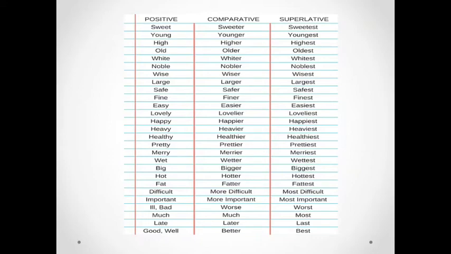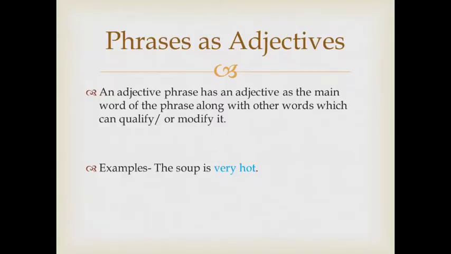Now the next topic is phrases as adjectives. An adjective phrase has an adjective as the main word of the phrase along with other words which can qualify or modify it, such as adverbs. For example, we can see: the soup is very hot. Along with the main word hot, we have used two words, one is the adjective and the other is the adverb, very hot.